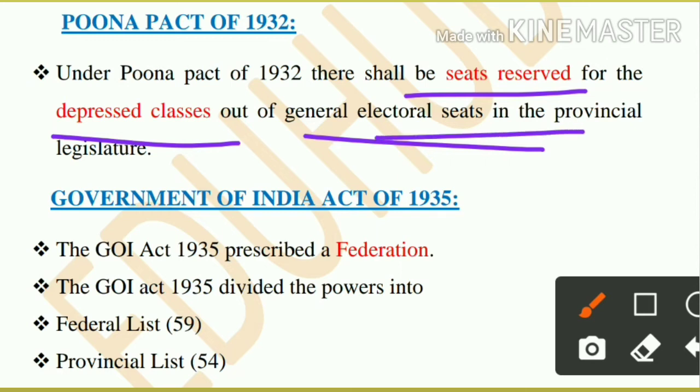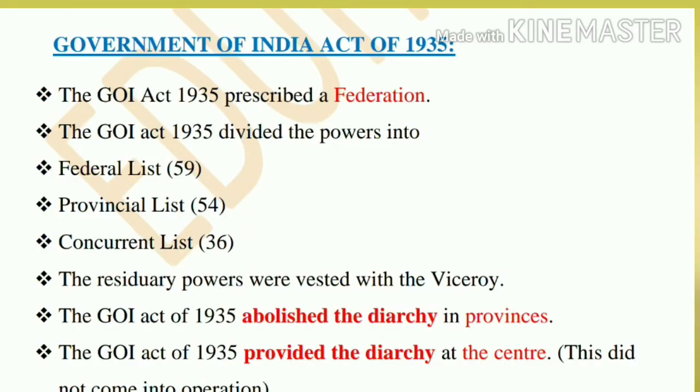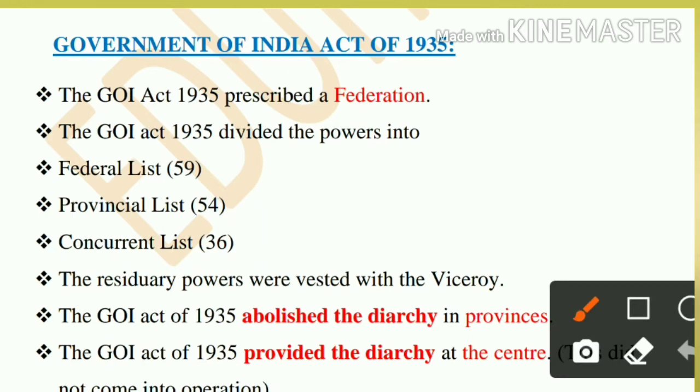Now, the Government of India Act of 1935. So friends, the most important feature of the Government of India Act of 1935 was federation. What is federation? Federation was a clear-cut division of power between center and state, and if local government is also there.